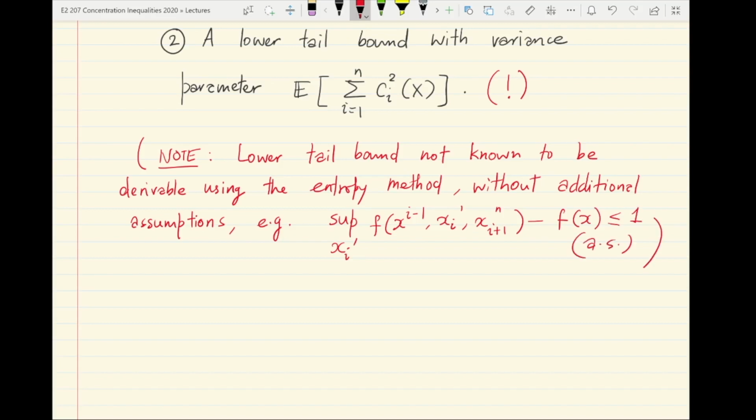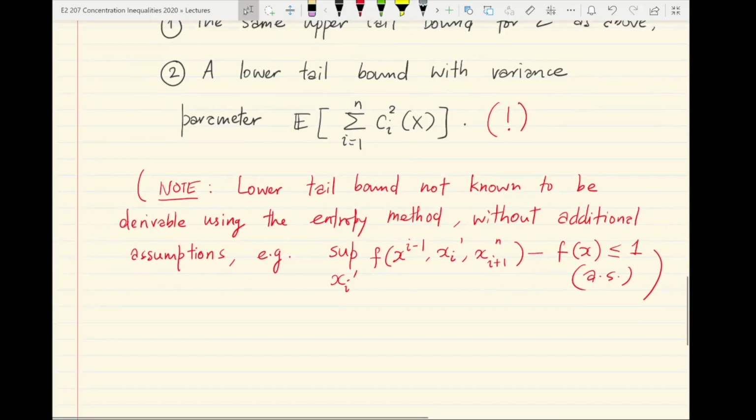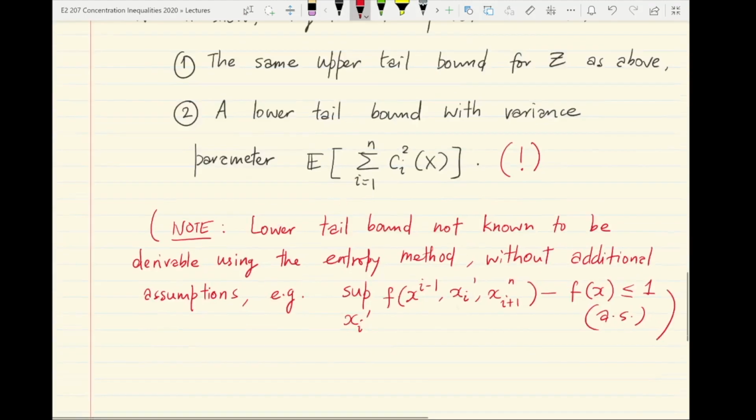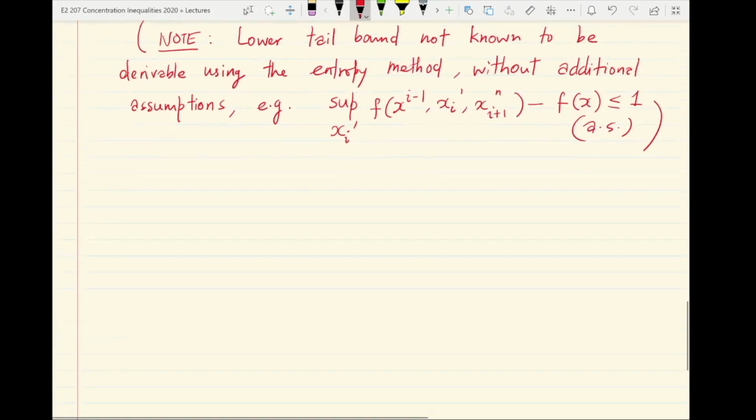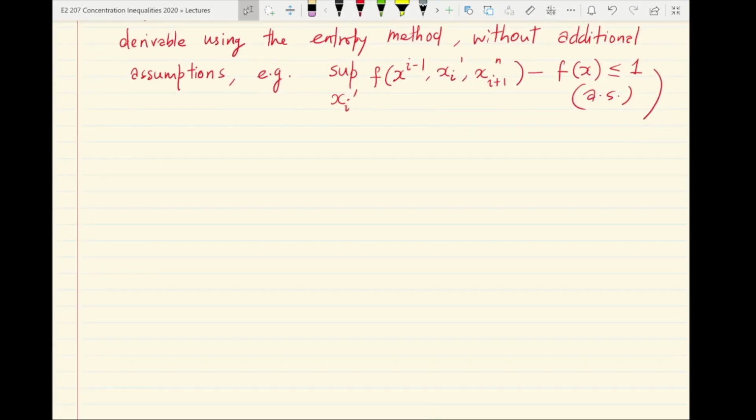Such an assumption helps you prove lower tail bounds, but even then the lower tail bound does not have this improved variance parameter. You can look this lower tail bound derivation up in the textbook using the entropy method. But what is rather remarkable here is that the transportation method easily allows us to prove these two results with essentially the same amount of effort. Okay, so let's go ahead and write down the formal result, which we will argue in this and the next lecture using the transportation method. So this is the following result.